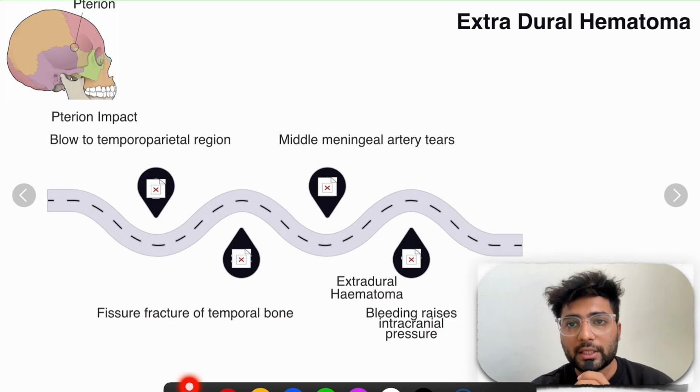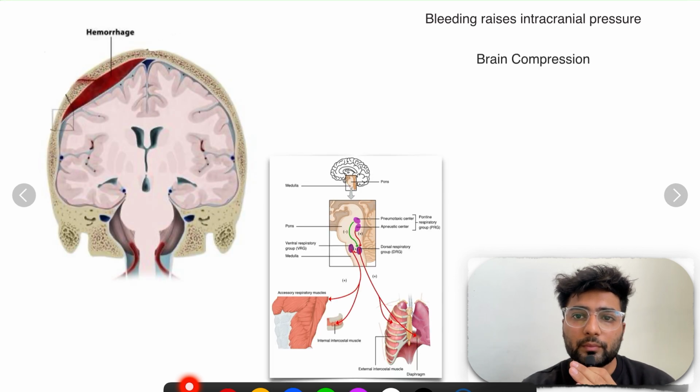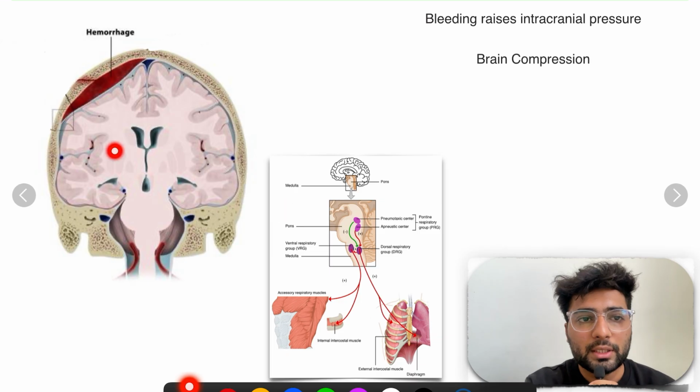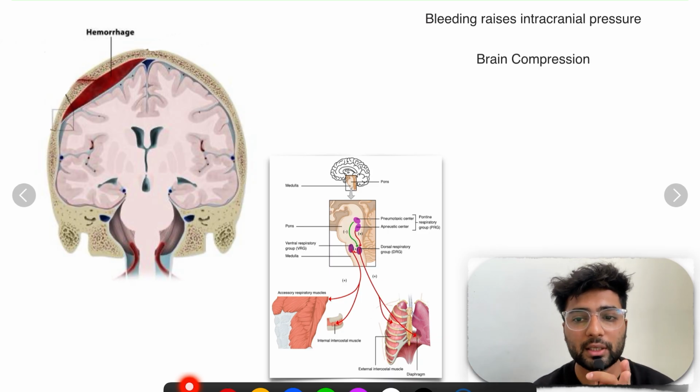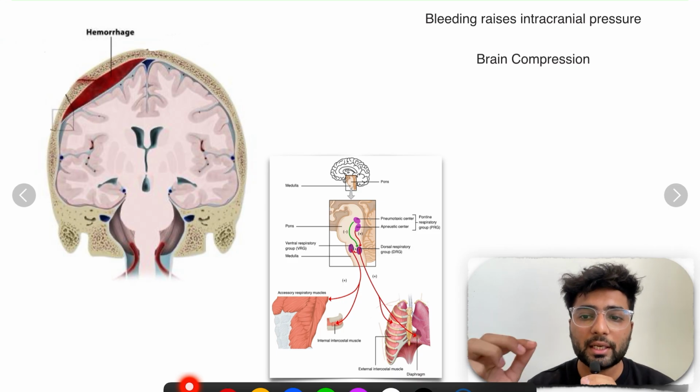So again, the extradural hematoma, which is the artery, middle meningeal artery. So now, okay, let's see. Let's say the artery got ruptured here and there is a bleeding. Now this bleeding is compressing the brain. Whenever this brain is compressed like this, this brain stem will herniate out due to that pressure. So we'll have brain stem herniation, and we know brain stem controls respiration and so on, right? So we'll have brain stem compression due to raised intracranial pressure.